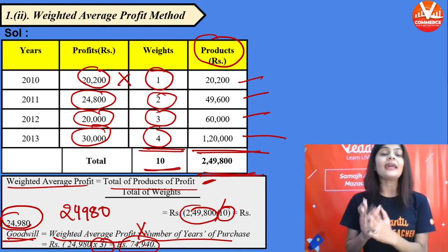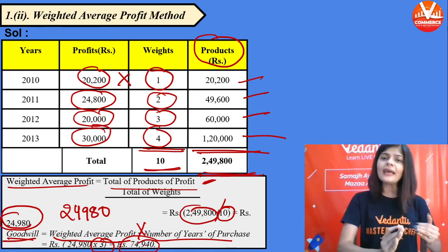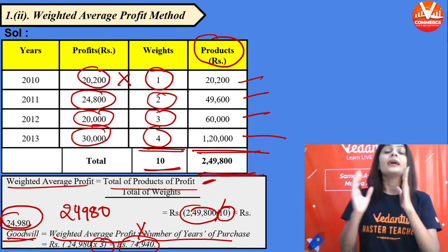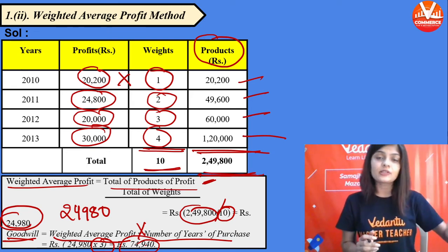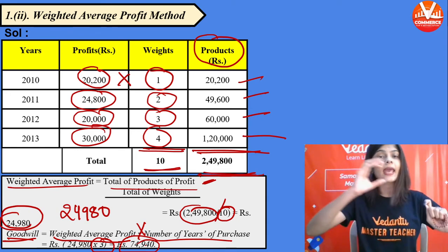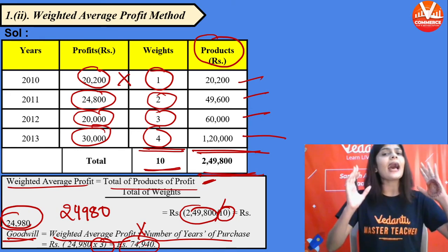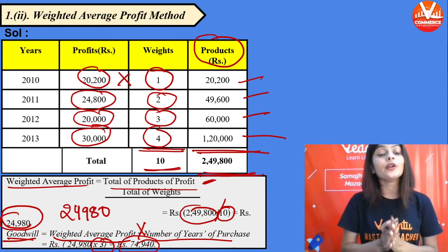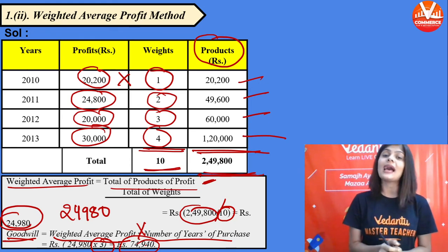Now for the goodwill, multiply this weighted average profit with the number of year purchase. हम लोग क्या करेंगे? Weighted average profit जो हमने calculate करे हैं, उनको number of year purchase से multiply कर देंगे and this is your goodwill. 74,940 is the answer.